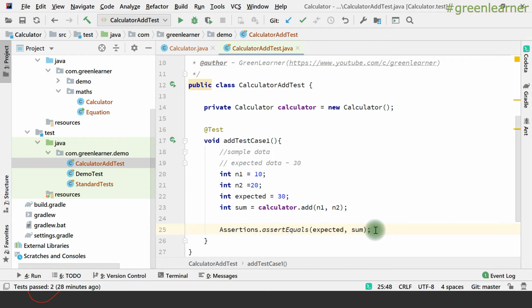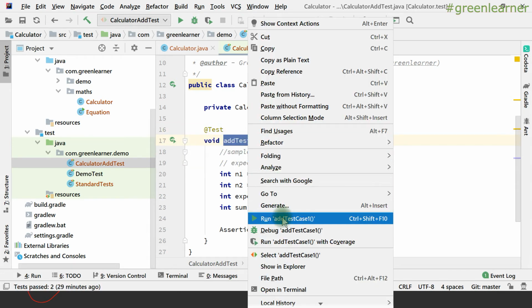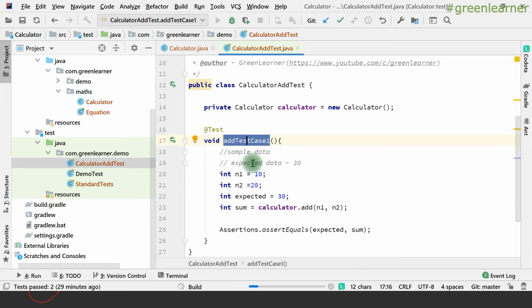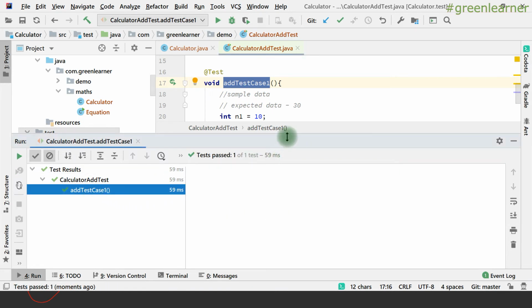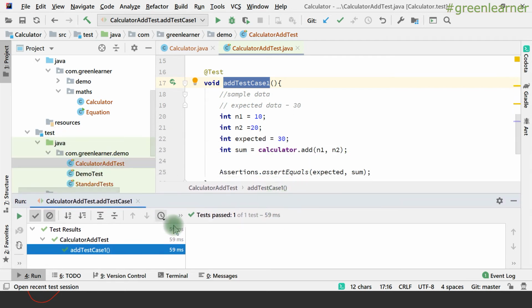So this is done. Next, I have to run this test, right? Whichever IDE you are working on, IntelliJ, Eclipse, Spring Tools STS, or any other IDE, if you write the test, the framework is going to detect that test and put a mark to run it. So I can use this one to run the test from here. I can also select this method, right-click, and run the test. It is building the environment and running the test for me. It is passing. Test passed, and the time it took is 59 milliseconds. So this is the pass case, right?